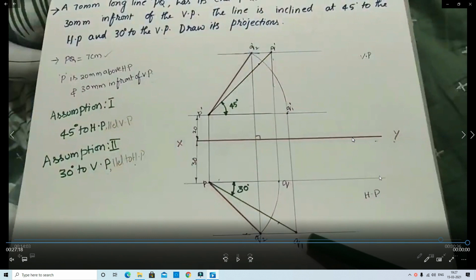This problem is the line inclined to both HP and VP. Okay, thank you for listening. In this video, you learned about the projections of straight lines in different cases. Straight line parallel to both planes HP and VP. Straight line perpendicular to HP and parallel to VP.